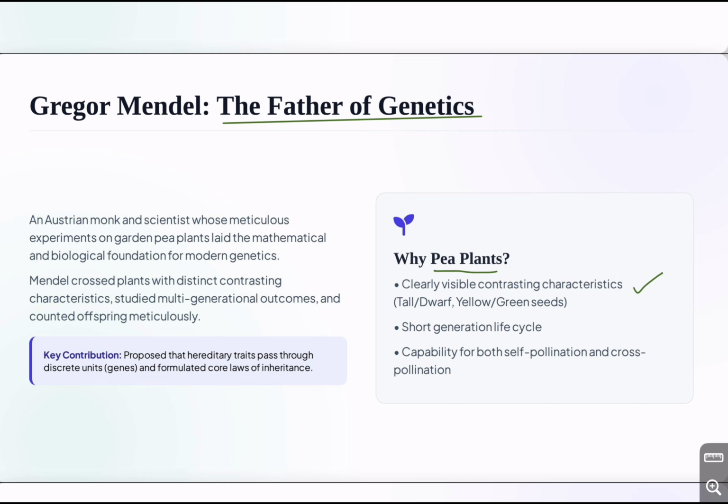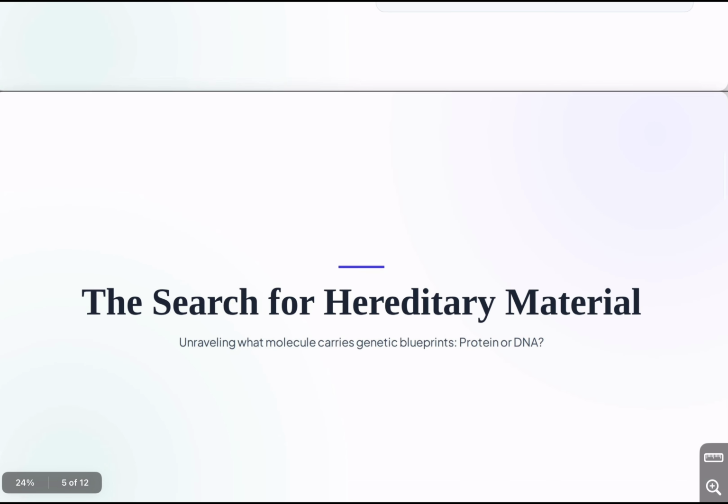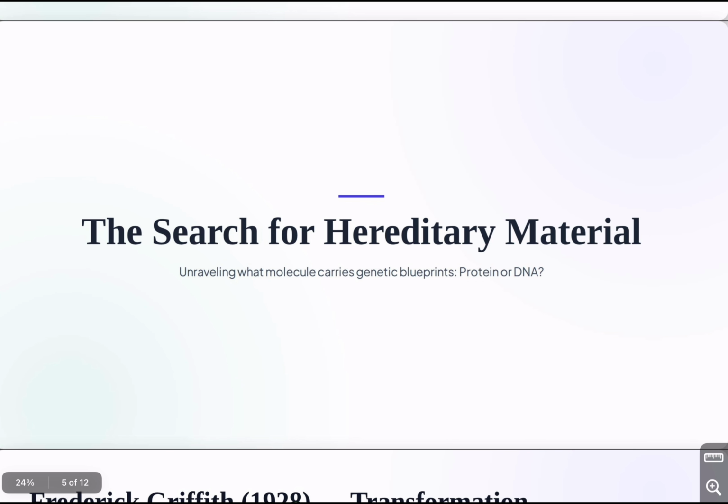They also have a relatively short generation time and can be self-pollinated or cross-pollinated. Mendel crossed plants having different characteristics and carefully observed their offspring. For example, tall plant times dwarf plant. He didn't simply look at one generation. He studied multiple generations. And he counted the offspring. This was extremely important because Mendel used mathematical analysis to understand inheritance.